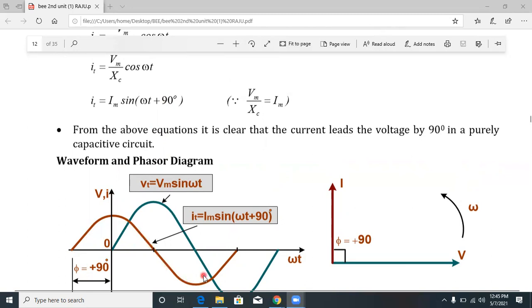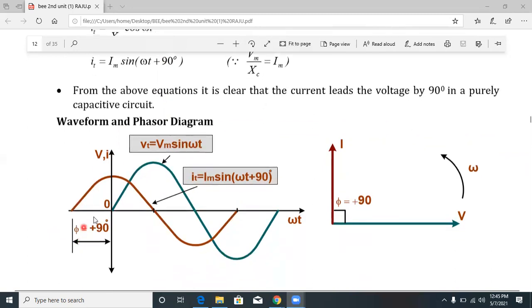The current waveform is i(t) equal to Im sin(omega t plus 90 degrees). That's why it's leading by 90 degrees. But v(t) is equal to Vm sin omega t, so it is the reference, while the current waveform is leading. That's why for a purely capacitive circuit, current leads, voltage lags. For a purely inductive circuit, voltage leads, current lags.